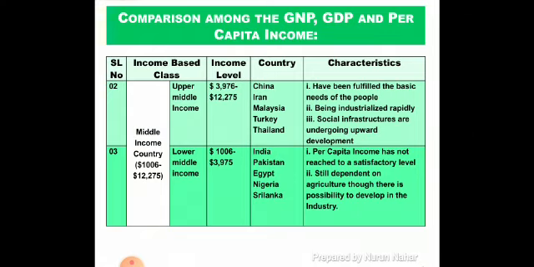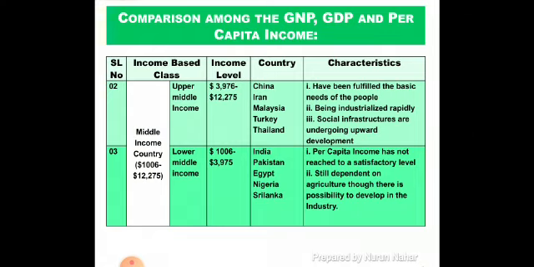Let's see the second chart. Second chart is based on the middle income country. A country will be considered as middle income country if their per capita income level is $1,006 to $12,275. Middle income countries can be divided into 2 parts: upper middle income countries and lower middle income countries.